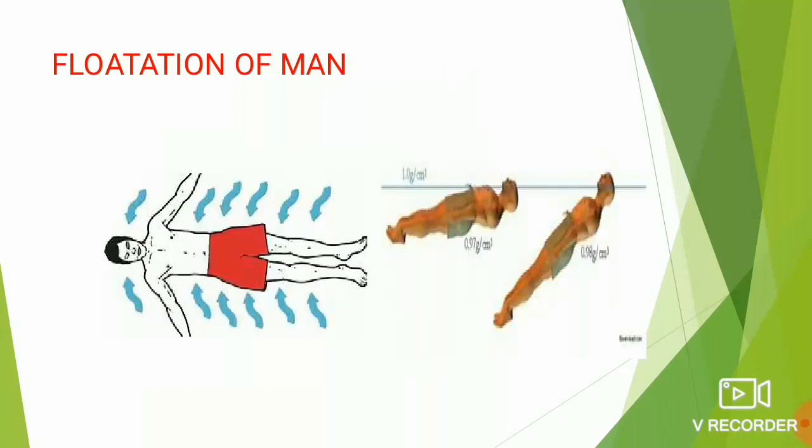Let us now understand related cases. This case relates to the flotation of a man. Anybody is able to swim easily in sea water, but not able to do so easily in river water. The reason is that sea water contains salt and its density is more than the density of river water. The weight of a man gets balanced by the immersed part of the body in sea water as compared to that in river water. That is why it becomes easier to swim in sea water, which contains soluble salts, due to which the density becomes very high and the body is able to balance itself.